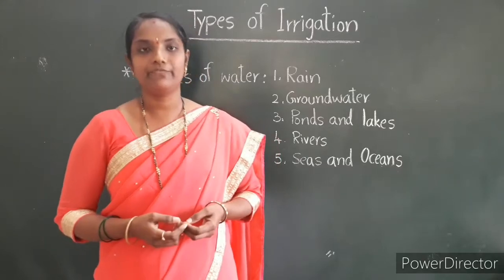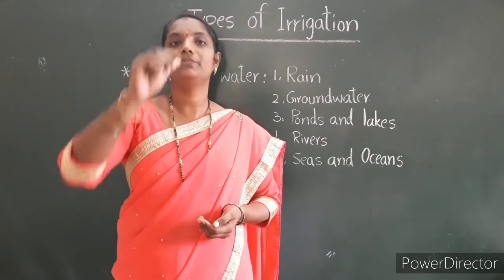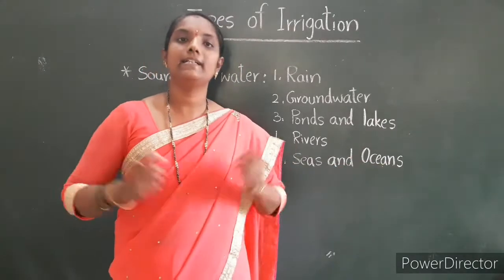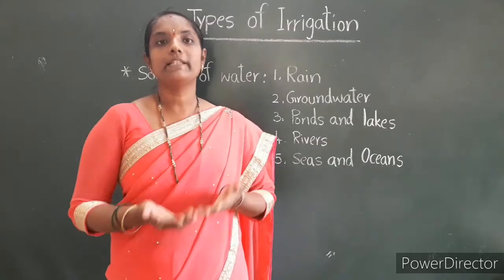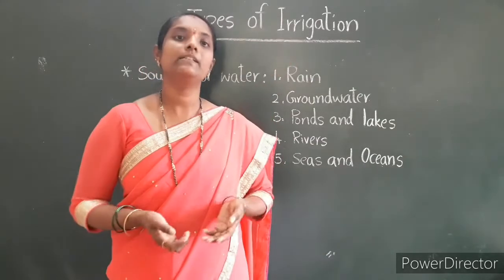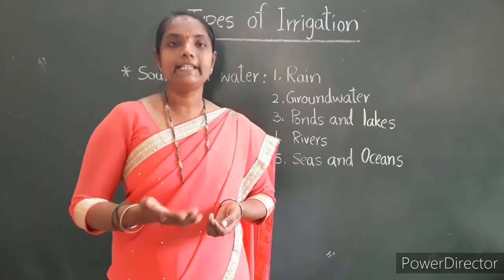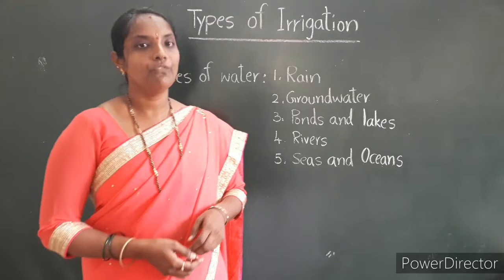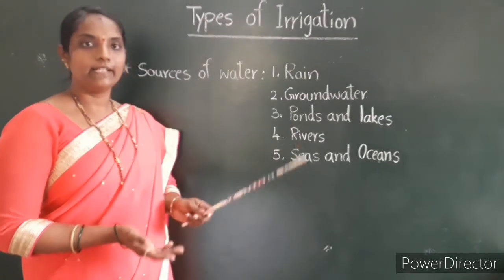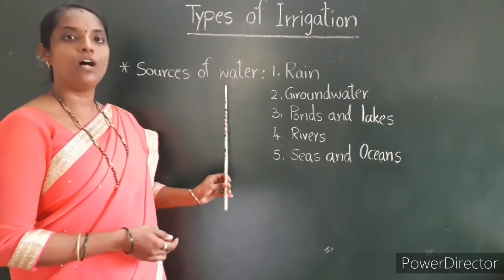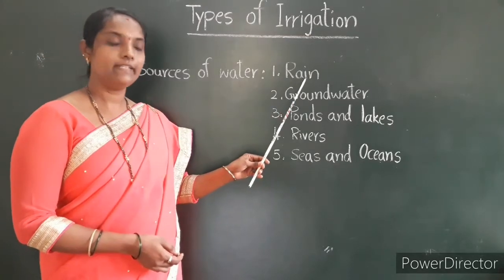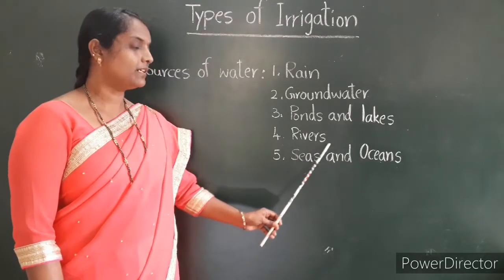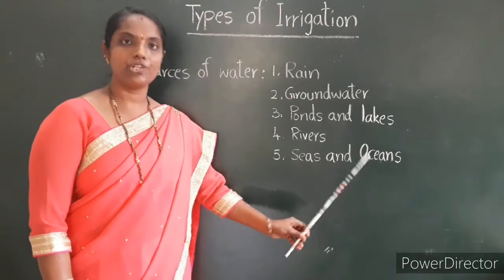Water is essential for life. We need water to drink, to cook food, to wash clothes and do many other things. Farmers need water to grow crops. Three-fourths of the earth is covered with water. There are many sources of water. Let us learn more about sources of water like rain, groundwater, ponds and lakes, rivers, seas and oceans.